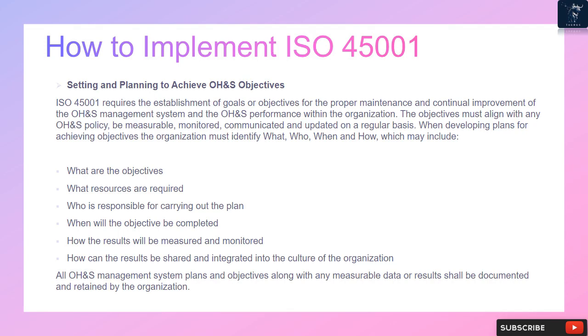Setting and planning to achieve OHS objectives. ISO 45001 requires the establishment of goals or objectives for the proper maintenance and continual improvement of the OHS management system and the OHS performance within the organization. The objectives must align with any OHS policy, be measurable, monitored, communicated and updated on a regular basis. When developing plans for achieving objectives, the organization must identify what, who, when and how, which may include: what are the objectives? What resources are required? Who is responsible for carrying out the plan? When will the objective be completed? How will the results be measured and monitored? How can the results be shared and integrated into the culture of the organization?